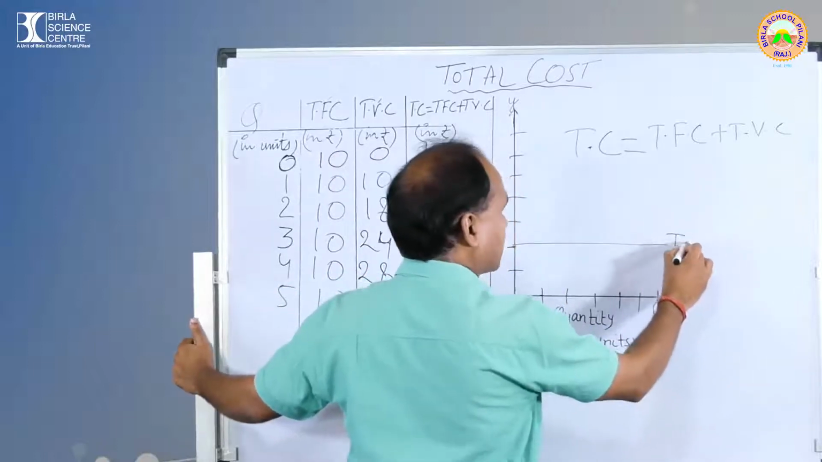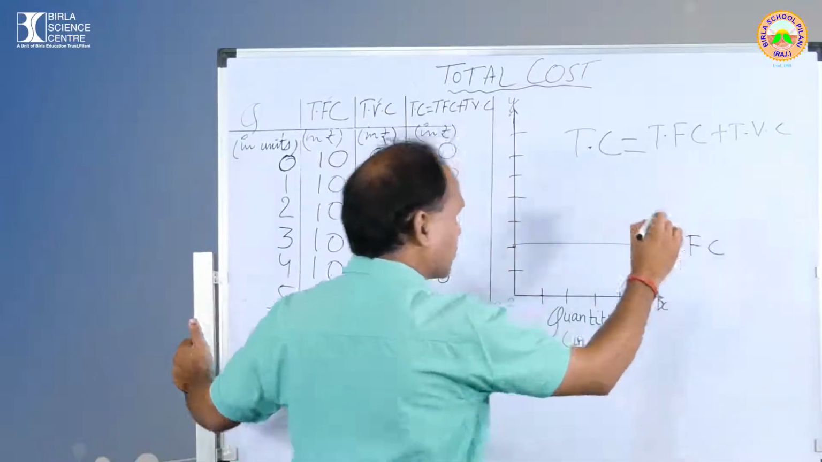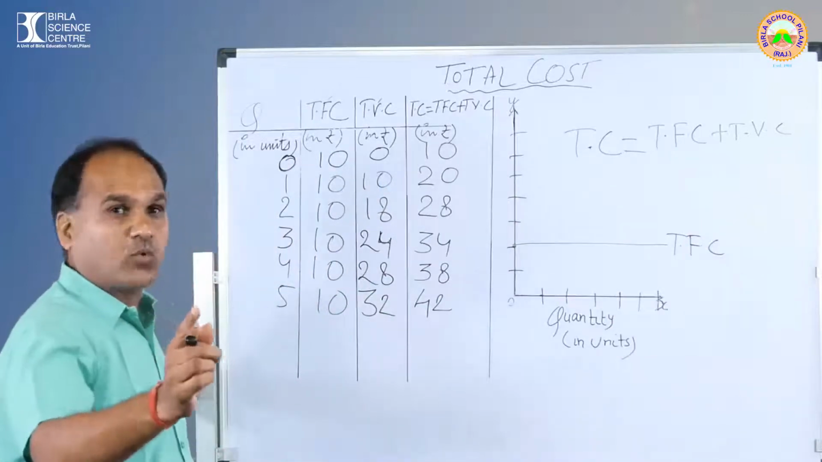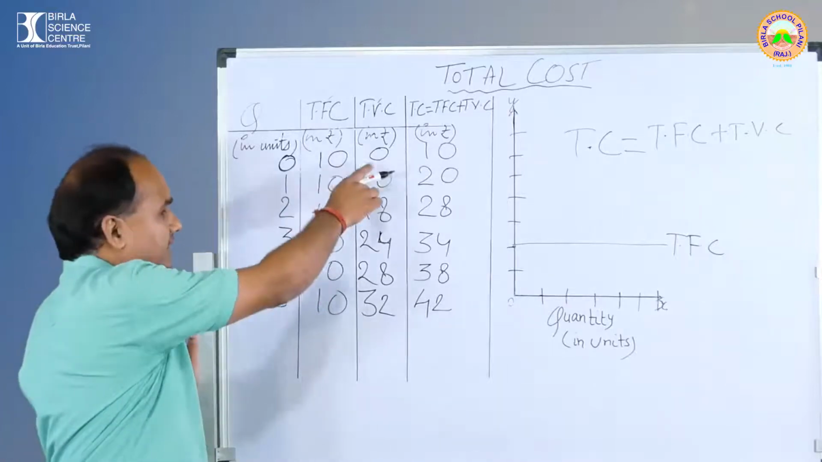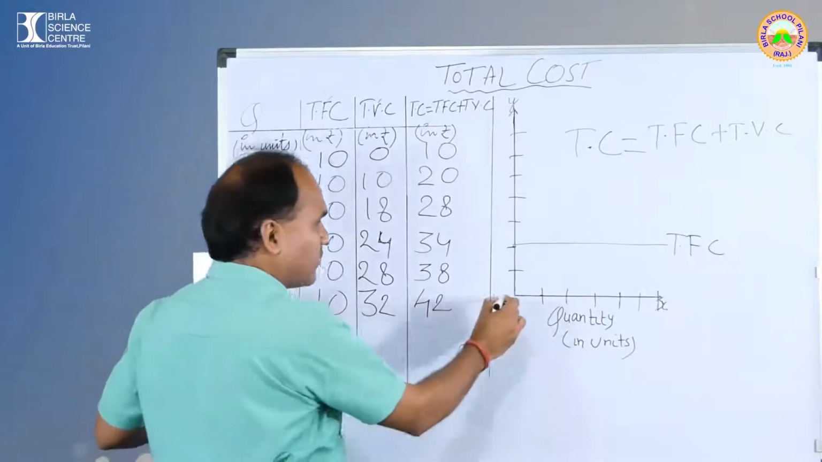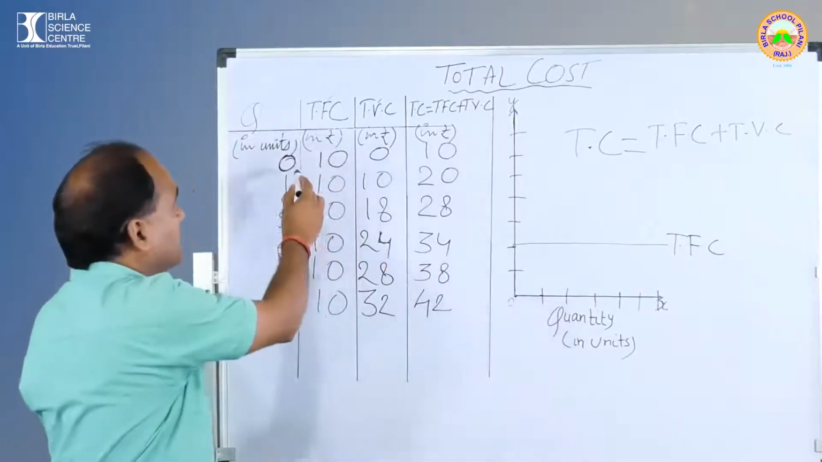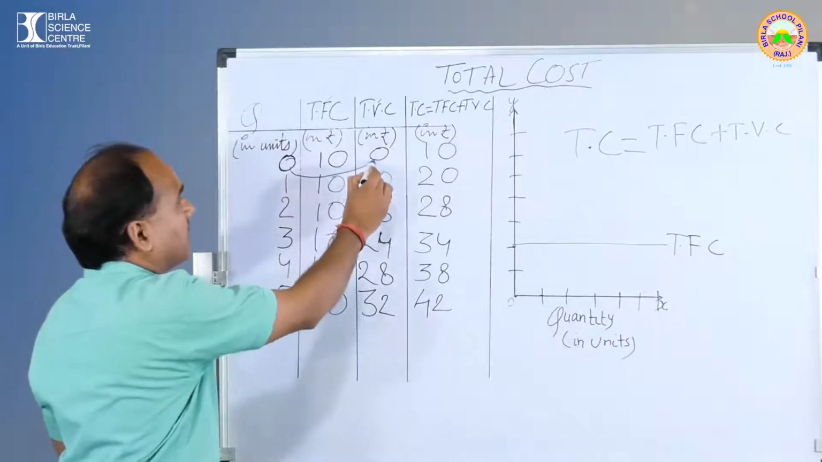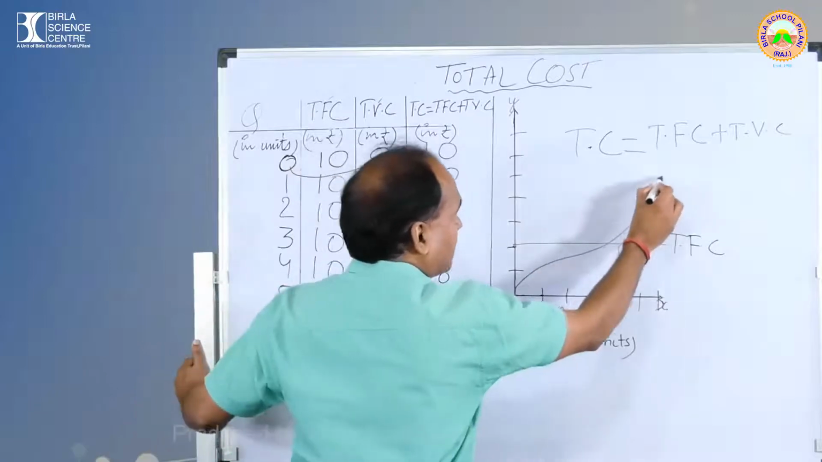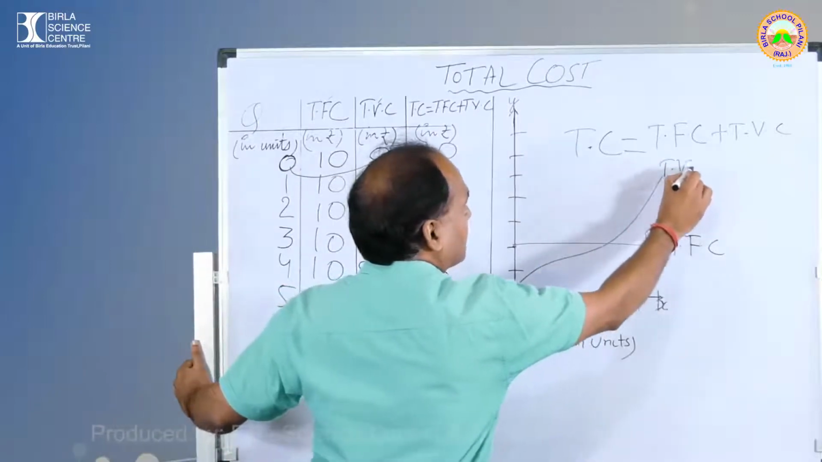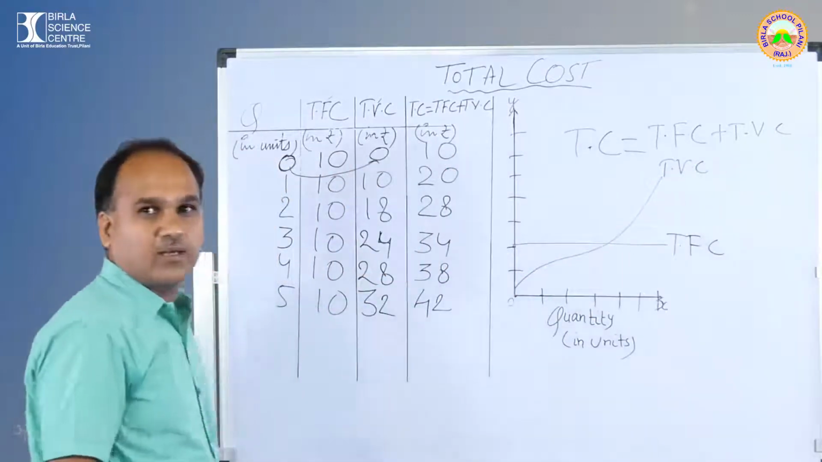This is called TFC, total fixed cost. Slope is what? It is parallel to the x-axis. Second, TVC. From here, output is 0. देखिए, output 0 है. यहाँ ध्यान से देखना 0. So I am going to start from here. T, V, and C. Total variable cost.